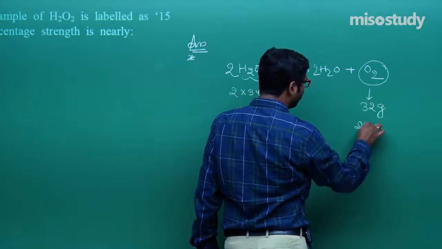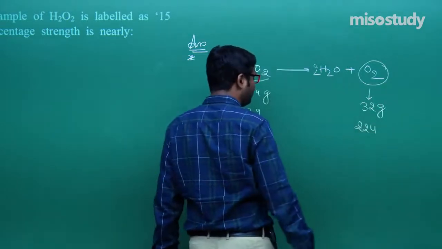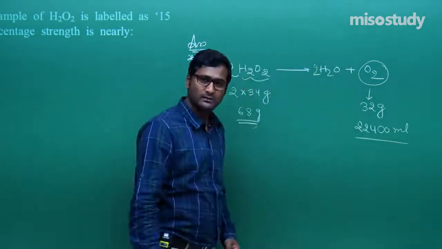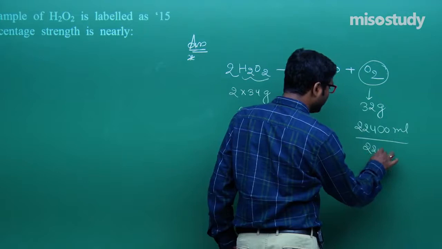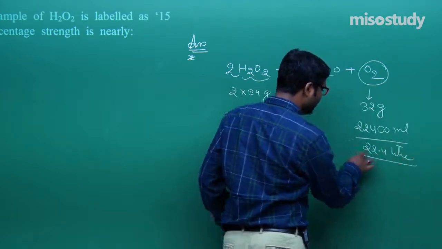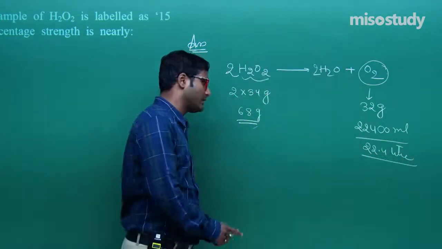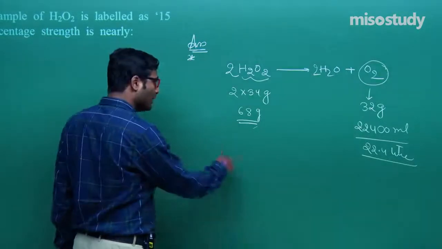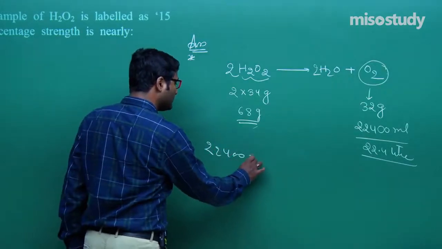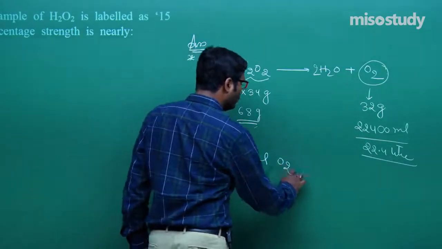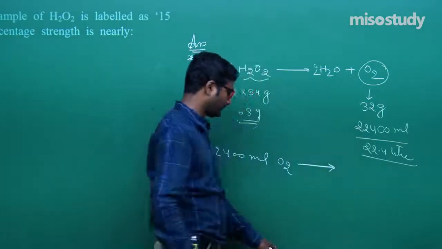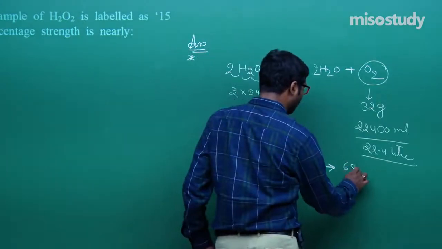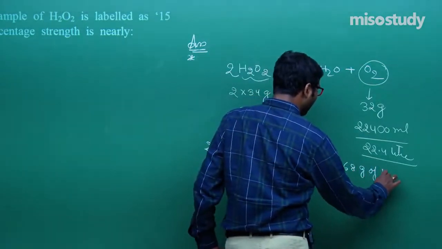As we know, this one is best represented in terms of 22400 ml, or you can say, sir, 22.4 liter. Am I right or wrong? Sir, you are absolutely right here. Now what will happen? Write down the balanced equation. 22400 ml of O2 is obtained from 68 gram of H2O2.